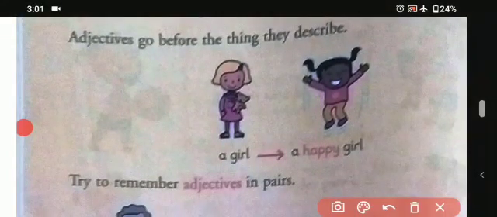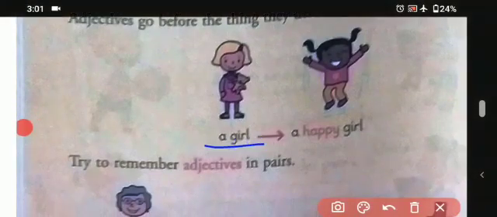Adjectives go before the things they describe. So adjectives are the words which go before the things they describe. That means we can see a girl, a happy girl. So students, we are using happy before the girl. So it is describing the girl, and that is why it goes before the thing. Okay.